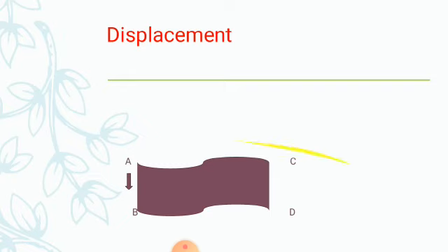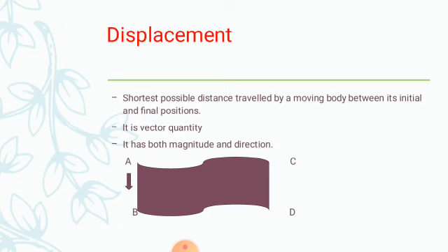Now what is displacement? Displacement is the shortest possible distance travelled by the moving body between its final and initial position. Initial position, students, means the starting point, and final position means the ending point. So when the body takes the shortest path to travel some length, that is called the displacement. And displacement is a vector quantity, meaning it has both magnitude as well as direction.